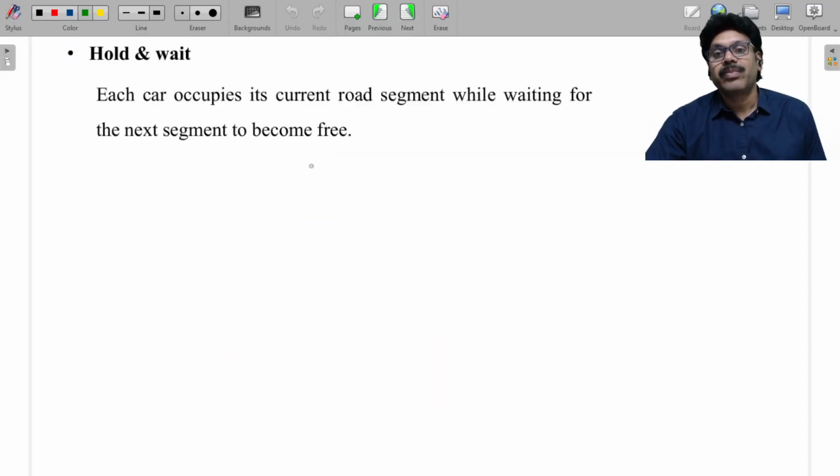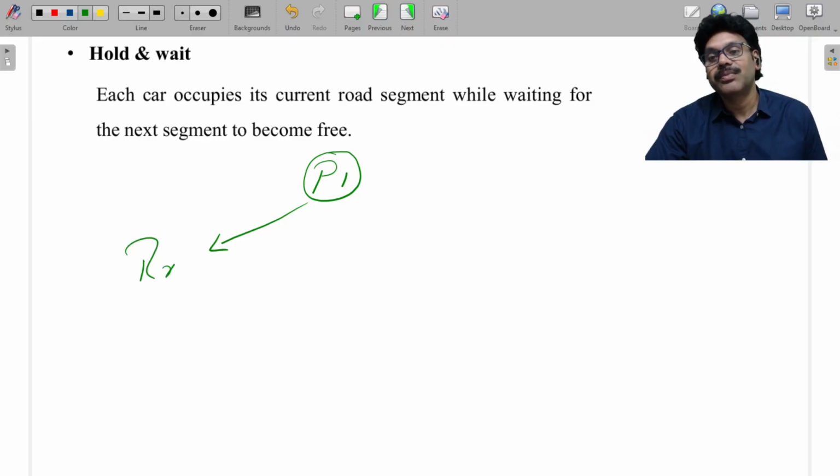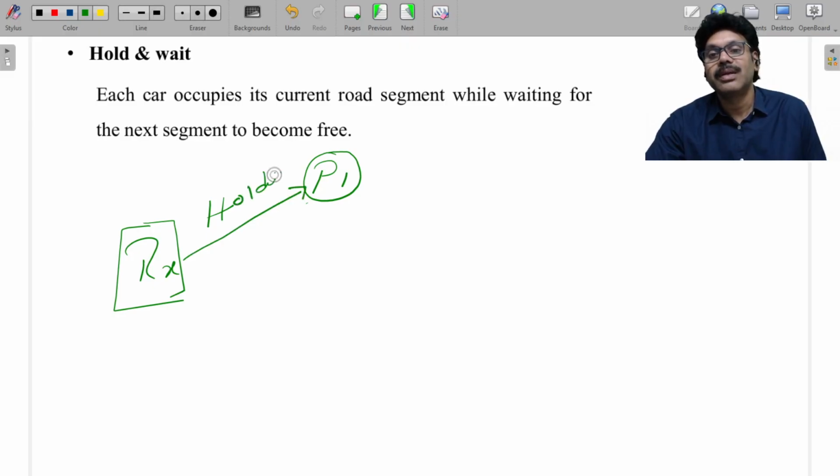Hold and wait. So what is hold and wait? There is a process P1. It is holding Rx resource. Holding means the edge should be from resource to process. Holding Rx, but